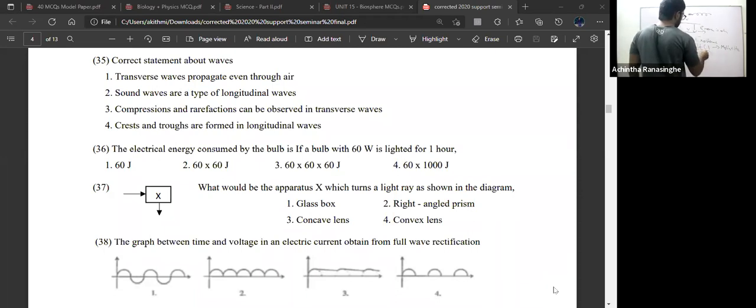The upmost parts are the crests, and the downward parts are the troughs. Crests and troughs can be observed in transverse waves, whereas compressions and rarefactions can be observed in longitudinal waves.